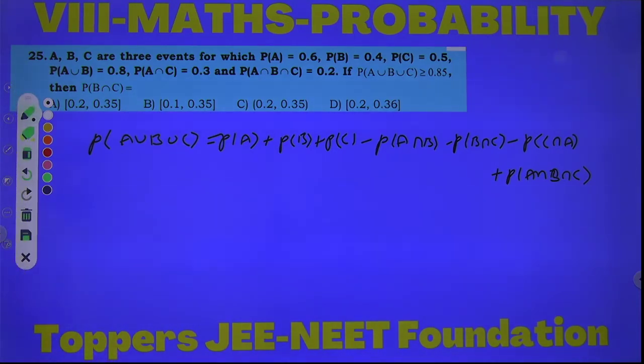Let's take P of A union B union C equal to 0.85 in case 1.